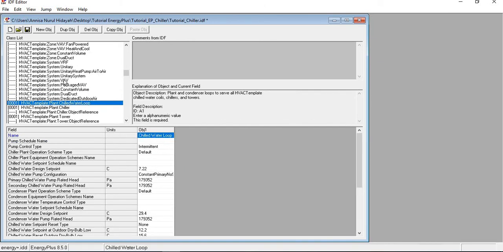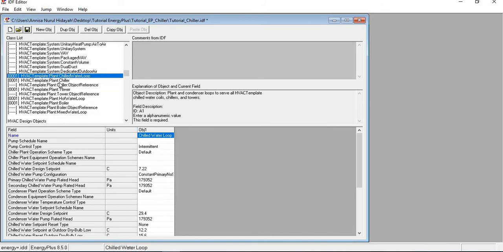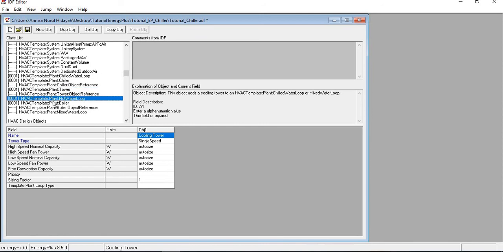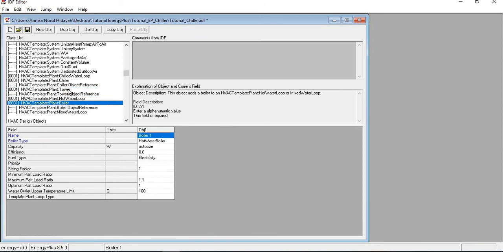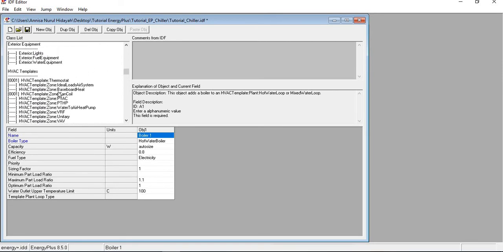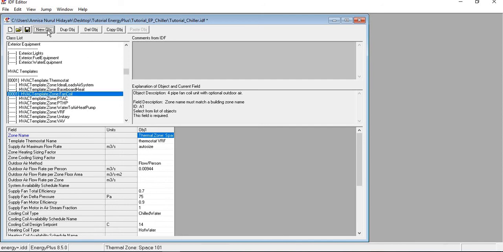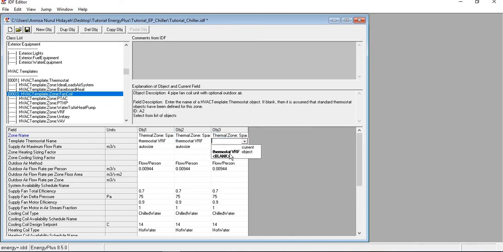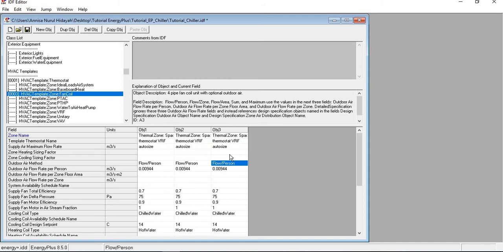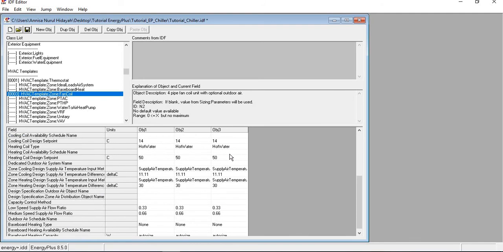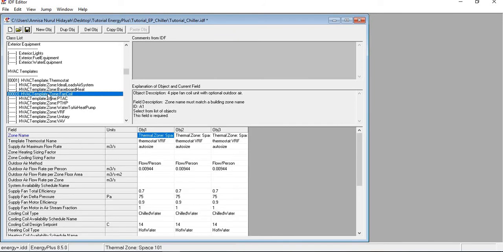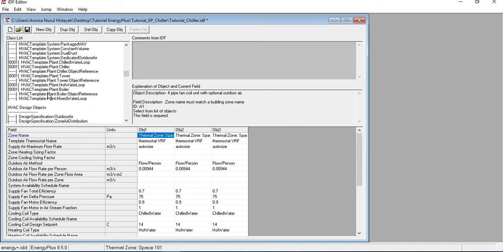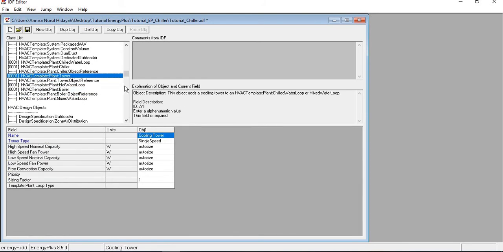So I already input all the required parts for simulating the HVAC template for fan coil chiller. Oh yeah, I need to add more zones for space 102 and space 103, and also set the thermostat here. And sorry. Okay, I think we have input all the things that we need to input. We can start simulation now.